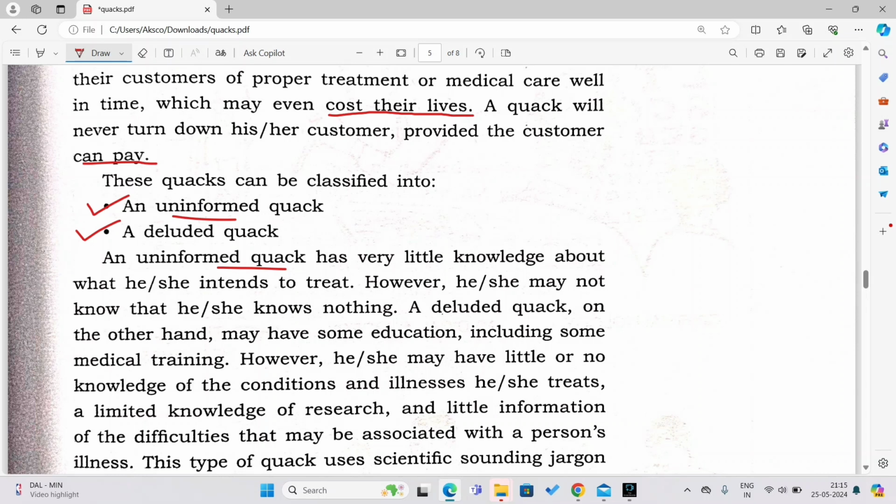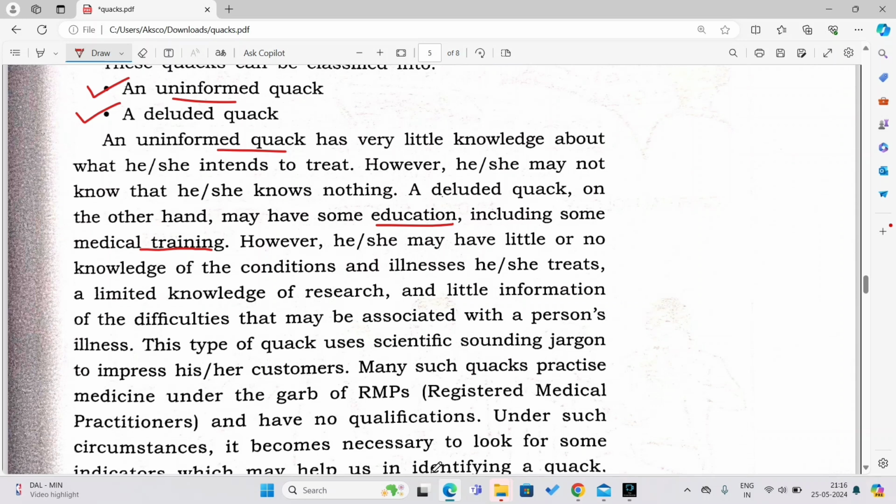However, a deluded quack, on the other hand, may have some education, including some medical training also. Smart, no? Medical training also they might have. However, he or she may have little or no knowledge of the conditions and illnesses he or she treats. So are you not scared of this type of people? With limited knowledge of research and little information on the difficulties that may be associated with a person's illness, this type of quack uses scientific-sounding jargon to impress his customers.